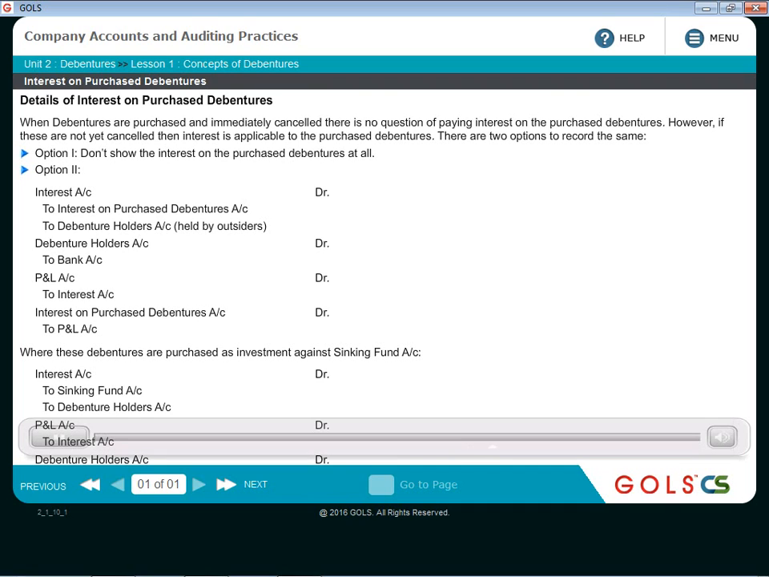In option 1, if you are not passing the entry, nowhere in the books of accounts will you be able to see the effect of the purchase of debentures, the interest on purchase debentures. That is the benefit in option 2.